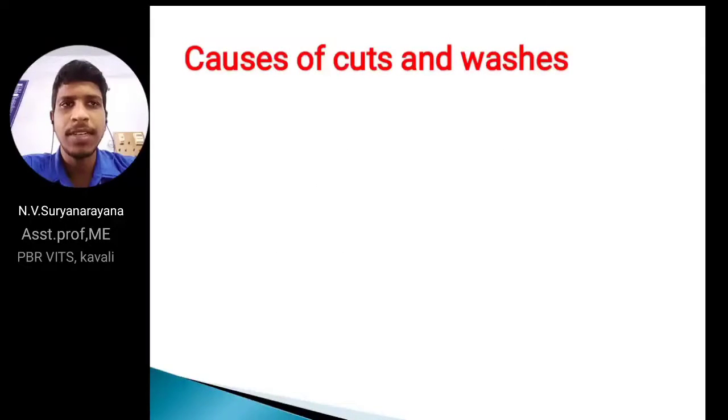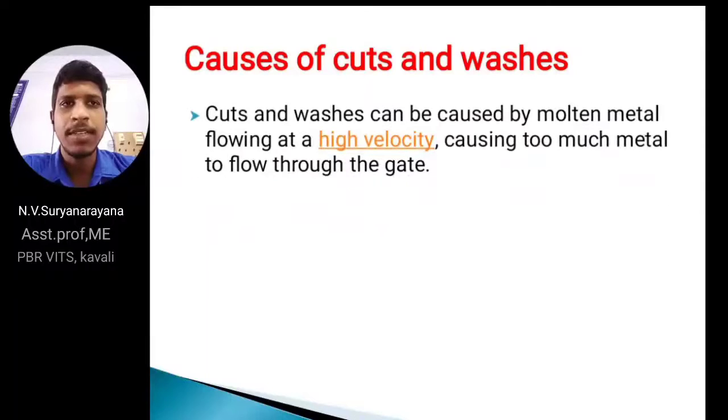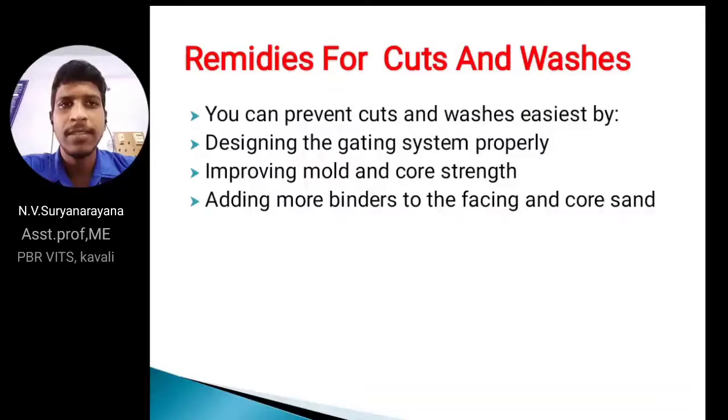Next, causes of cuts and washes. Cuts and washes can be caused by molten metal flowing at high velocities and at high pressures, causing too much metal flow through the gate. This is the cause of cuts and washes. What are the remedies for cuts and washes? Prevent them by designing the gating properly. Improper gating causes this type of defect. By rectifying the gating system, we can solve this problem, improving the mold and its strength. Next, adding more binders to it.